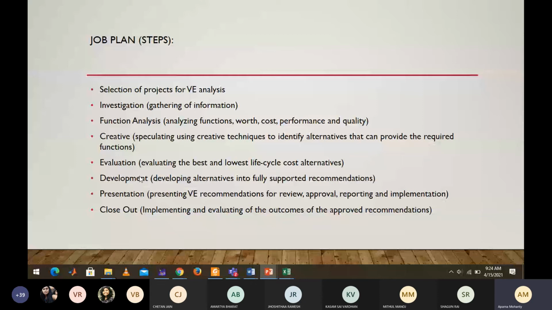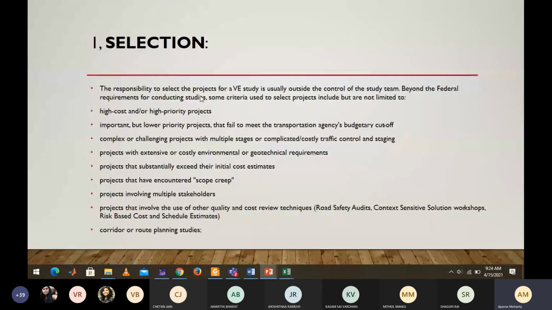In the closeout, it is basically implementing and evaluating the outcomes of the approved recommendation, and the first one is selection of a particular project. So what is the selection of the project? When you are selecting a project, the responsibility to select the project for value engineering study is usually outside the control of the study team. The entire team won't be involved in that.